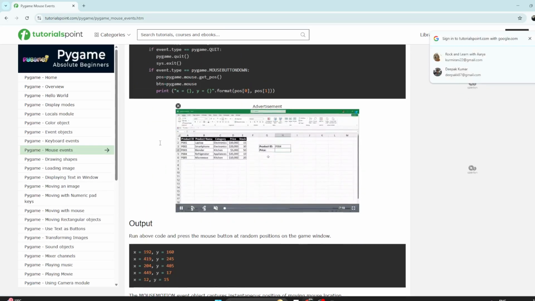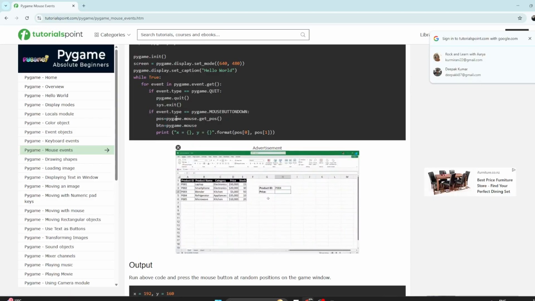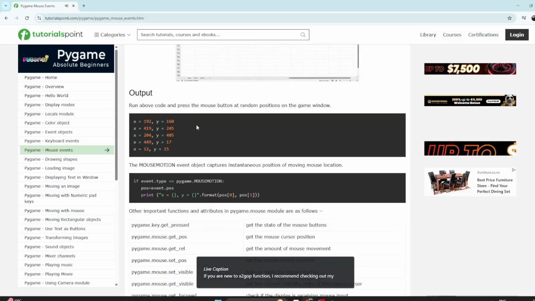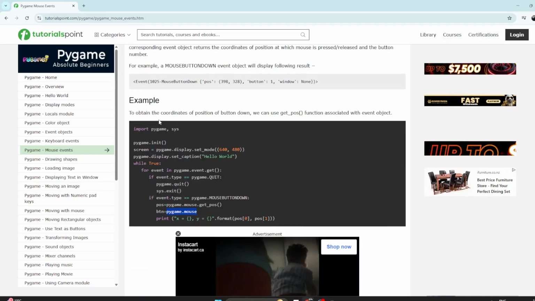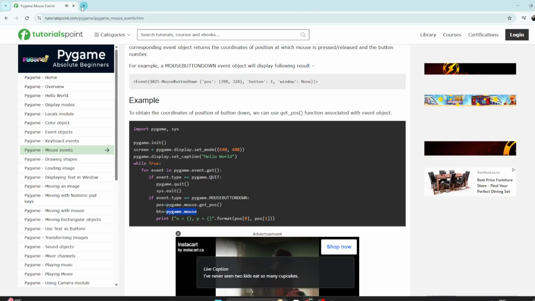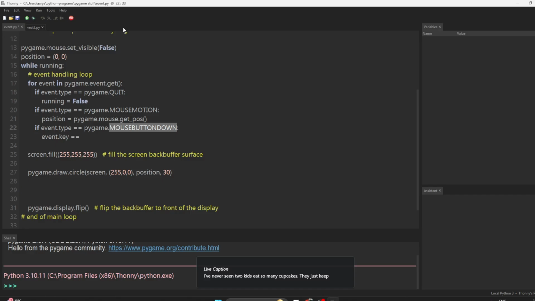Mouse button down. Even typed up pygame. Pose equals mouse, so this is again using mouse dot get position. This is for position, and the pygame mouse to know the button. Okay, and the button. So dot mouse. The way he's doing it is pygame dot mouse.